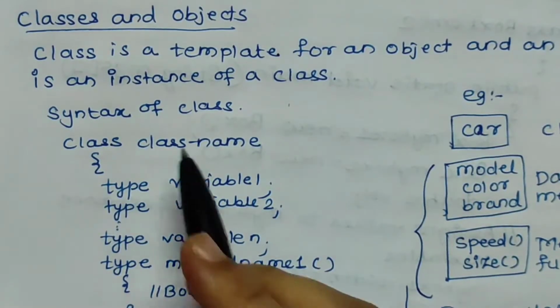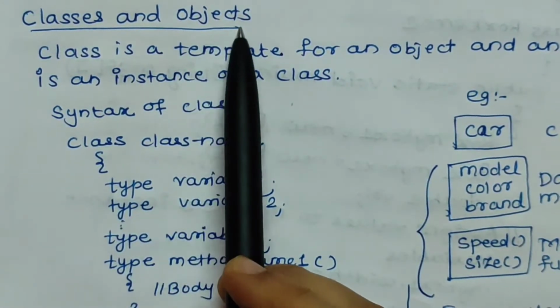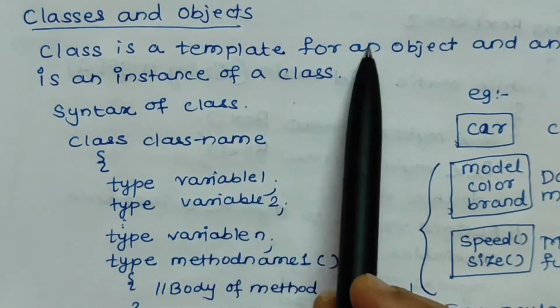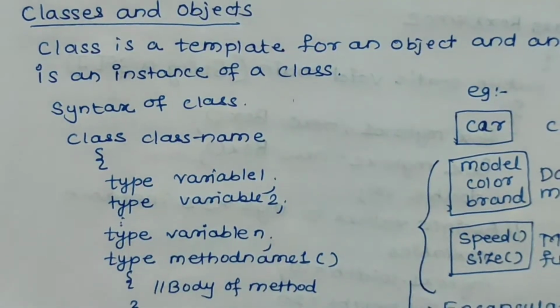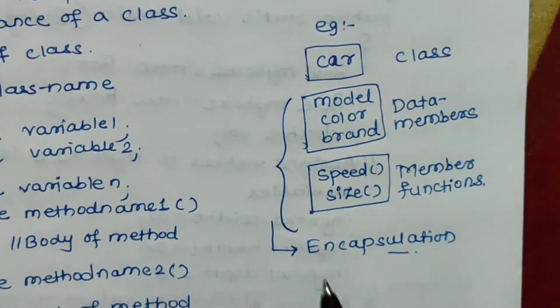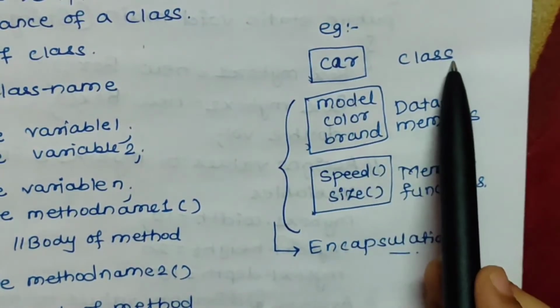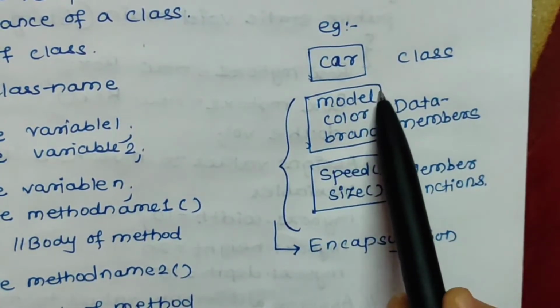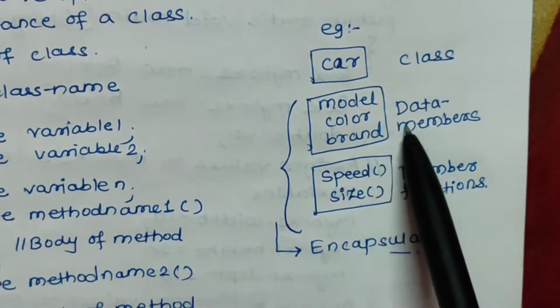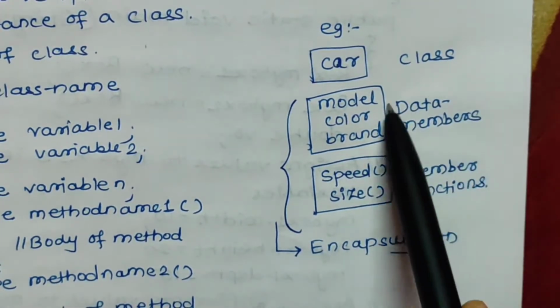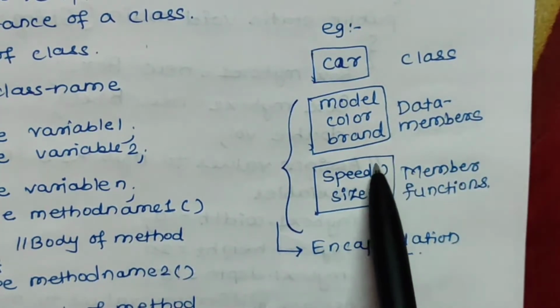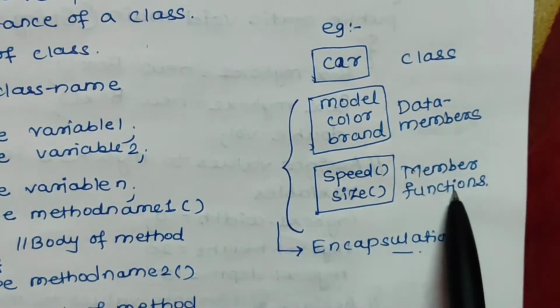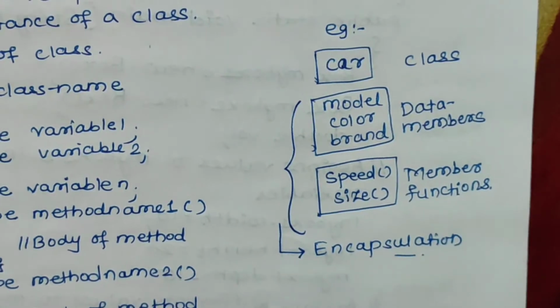Now we will see the definition of classes and objects. Class is a template for an object, and object is an instance of a class. One more example we can see here. For example, suppose car is a class, then model of car, color of car, brand of car, all these will act as data members of this car class, and speed and size will act as member functions of this class.